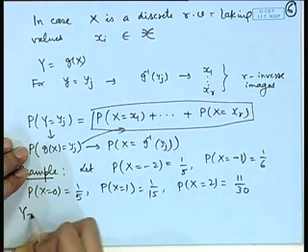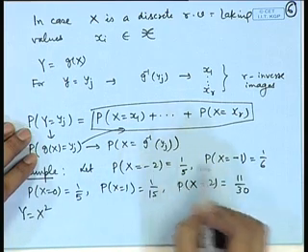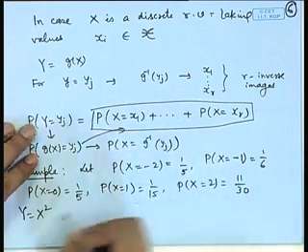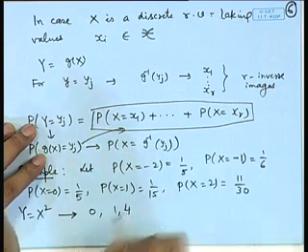Let us consider, say, y equal to x square. Now, here x takes values minus 2, minus 1, 0, 1 and 2. So, this y will take values 0, 1 and 4.